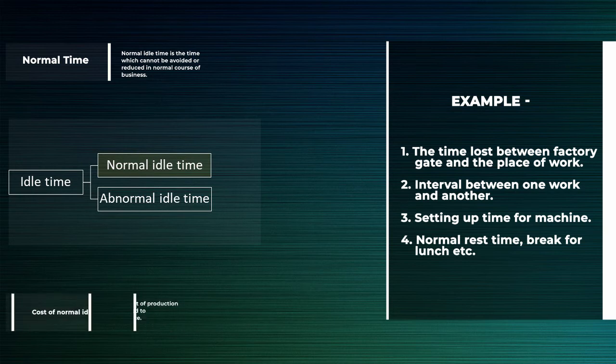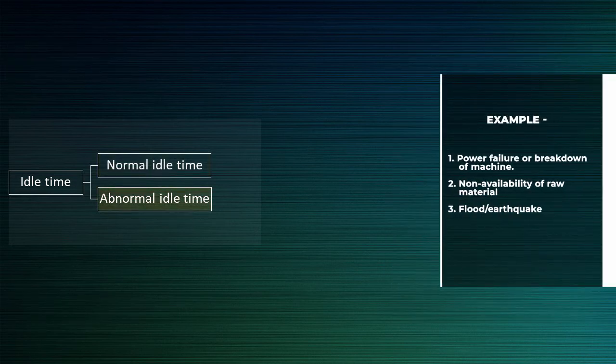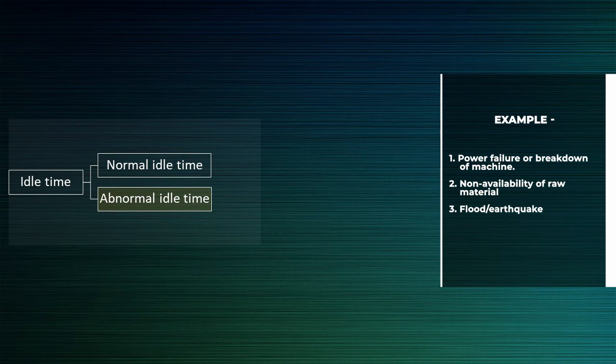The cost of normal idle time is treated as a part of the cost of production and it is charged to a product or service. Now let us see the example of abnormal idle time. Power failure or breakdown of machine, due to which employees are not able to do any production, or non-availability of raw materials, or a situation like flood or earthquake.